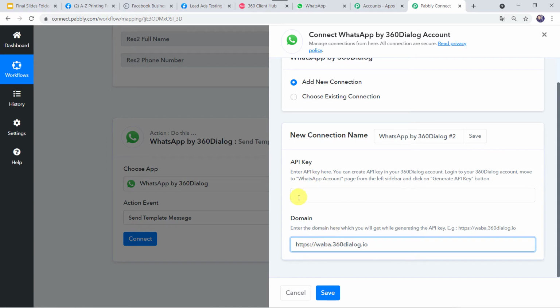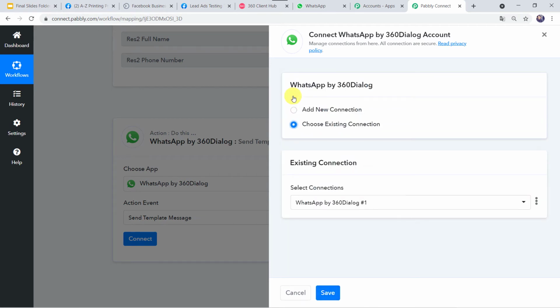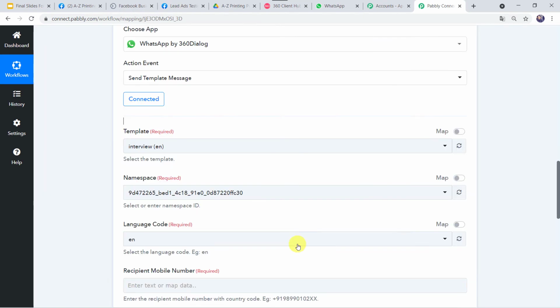After submitting the API key and domain, simply click on Save. As I already created a connection, I'll just click on Choose Existing Connection and then click on Save. And now 360 dialog is connected to Pabbly Connect.